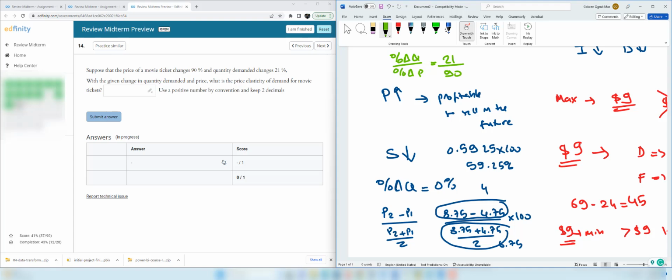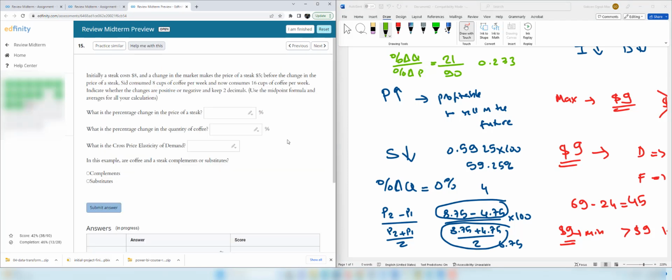Therefore, we are dividing 21 by 90 and we got 0.233. And we need to use 2 decimals. Therefore, 0.23 is the correct answer.